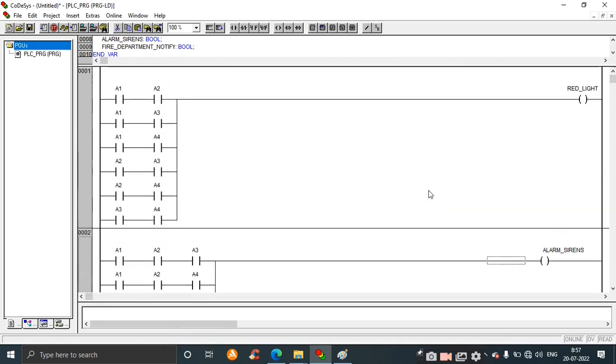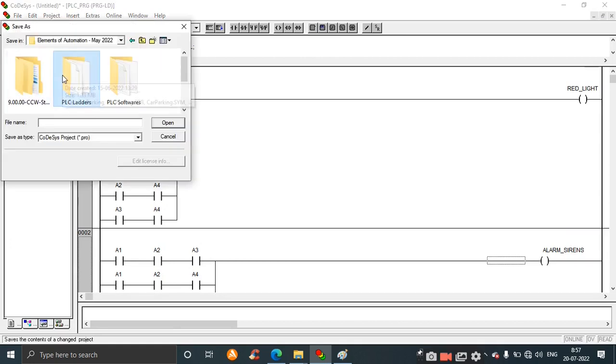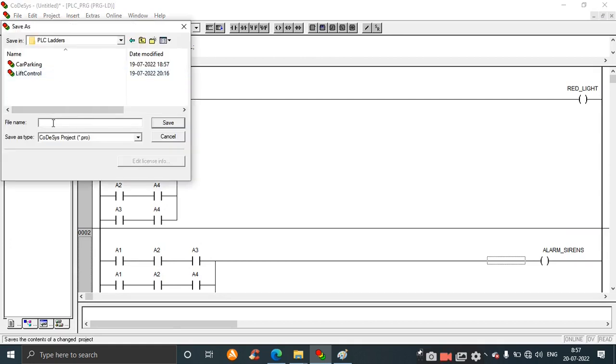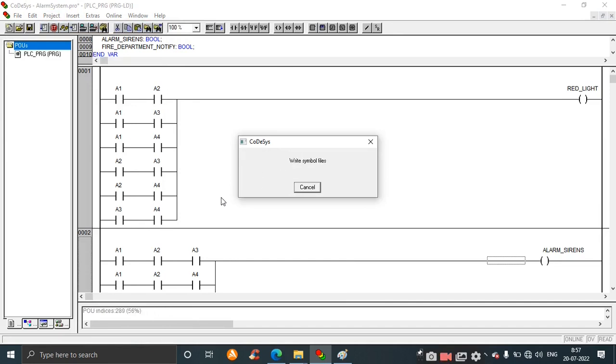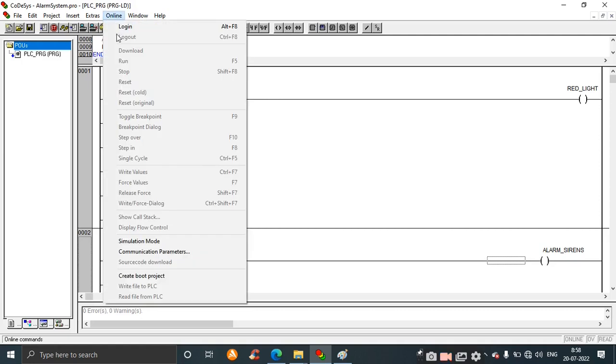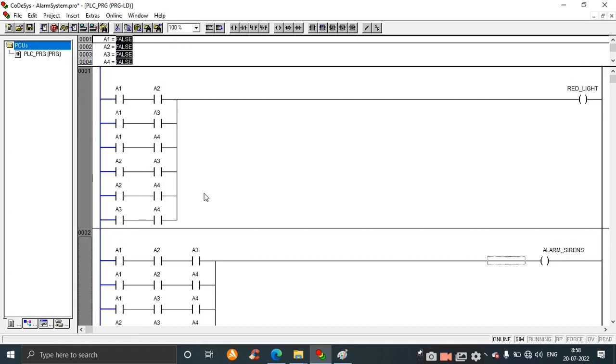Now we have to build the alarm system. Project build. There are no errors and no warnings. Now we have to run the design. Click on simulation mode. Click on login. It is logged into the ladder design. Now we have to check the ladder working.